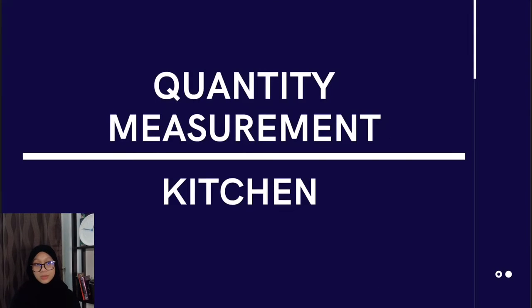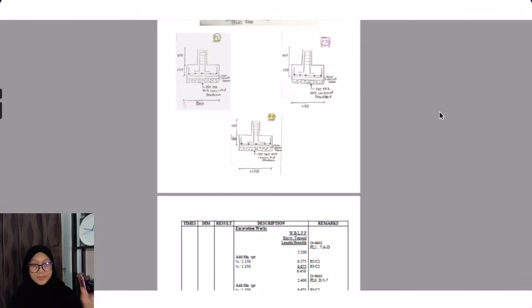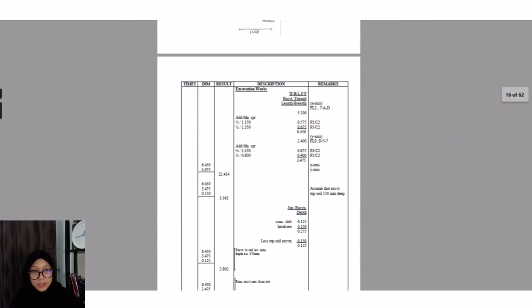The next one is we'll be showing you our quantity measurement for the kitchen. The first step is you have to calculate the excavation works, excavation topsoil. So our length is 5.2 meters. At foundation, half of 1.15, half of 1.35, and then you got 6.450. This is for the x-axis and the other one is for the y-axis. We have assumed that the excavation topsoil is 150 millimeter deep.